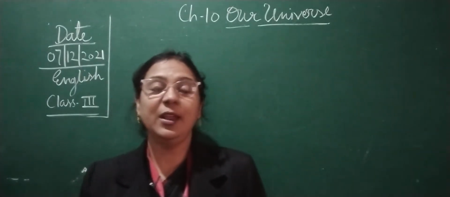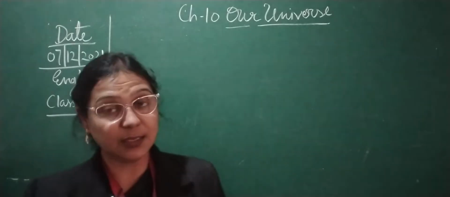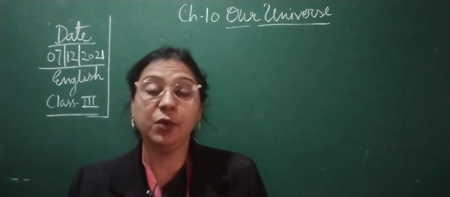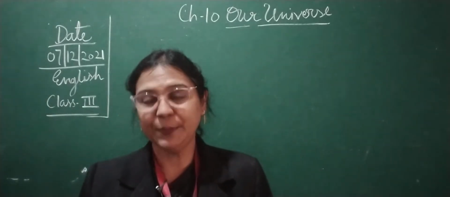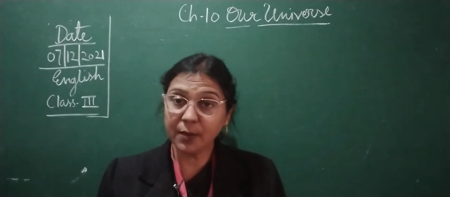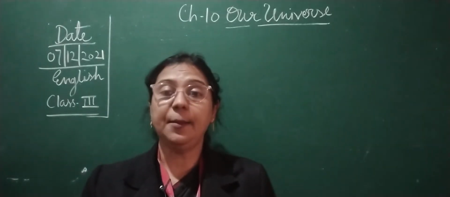Children, this is your English video class and we have started, a few days back, chapter number 10 of your book. Your book name is Wordsworth English Reader Book. So children, please take out your English Reader Wordsworth book and we are going to start the explanation of the chapter.